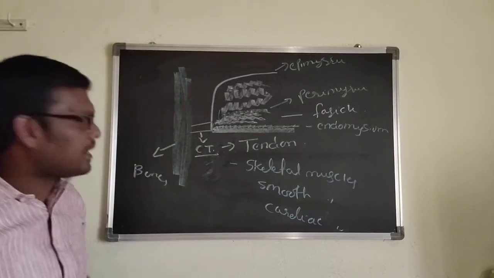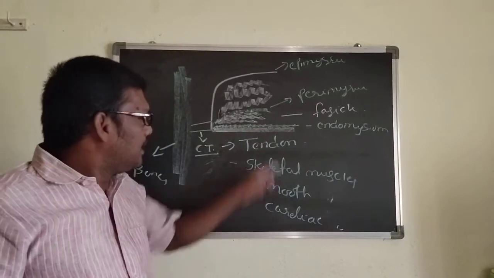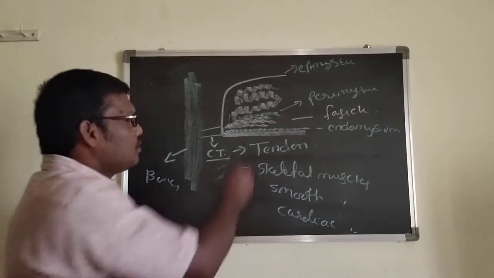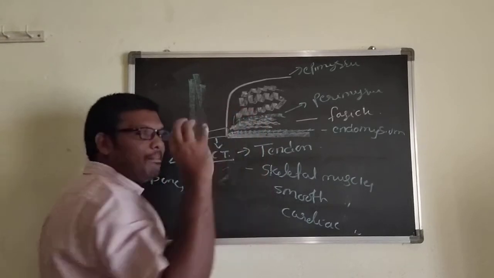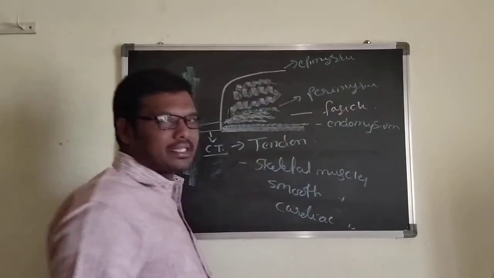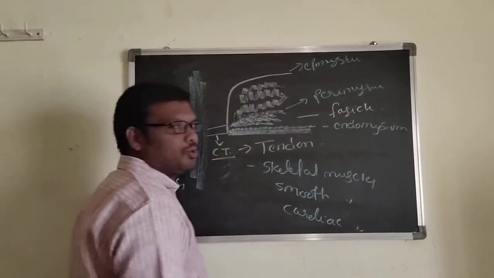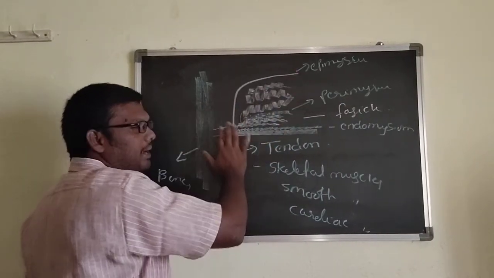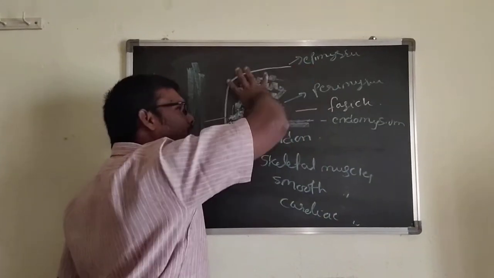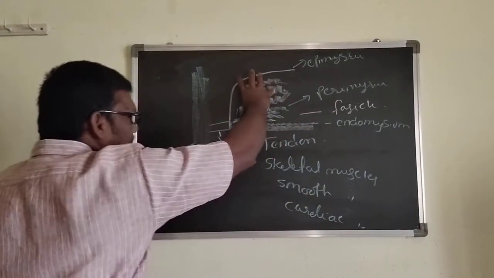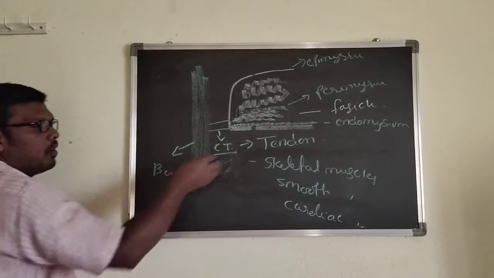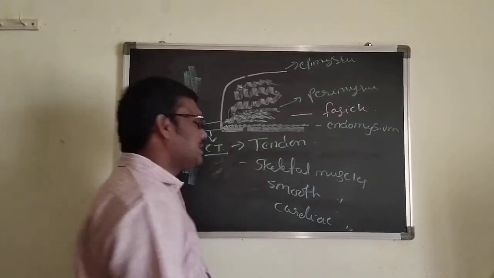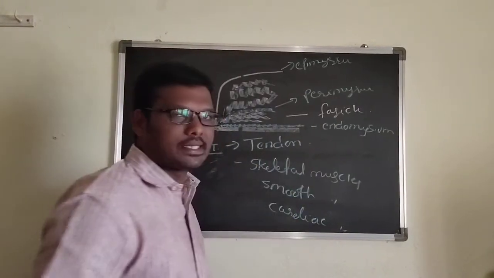First of all, this is the muscle fiber. This muscle fiber is covered by a connective tissue sheath called the endomysium. So many muscle fibers combined can form a bundle. That bundle is called a fascicle. That is covered by a connective tissue sheath called the perimysium. So many bundles combined form a covering sheath called the epimysium. Now this whole thing is the muscle. That muscle is attached to the bone by a connective tissue called a tendon. That muscle is called a skeletal muscle.